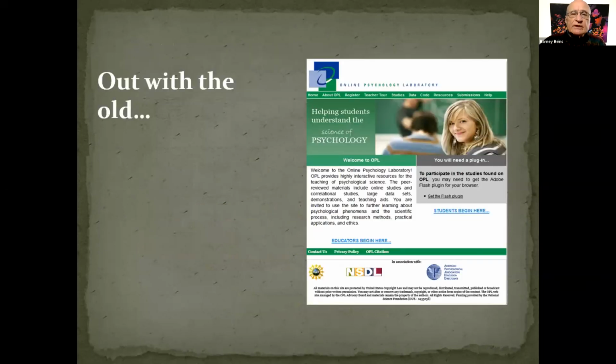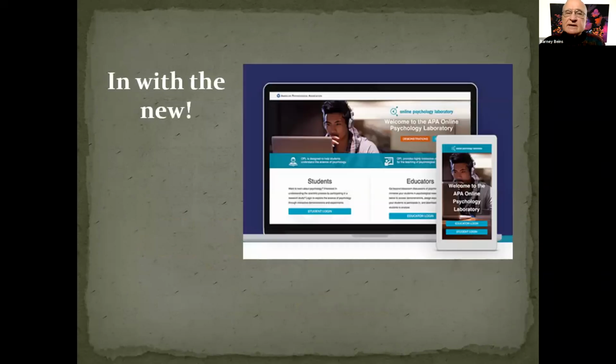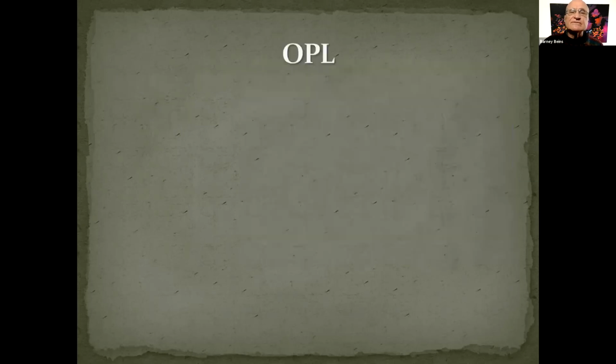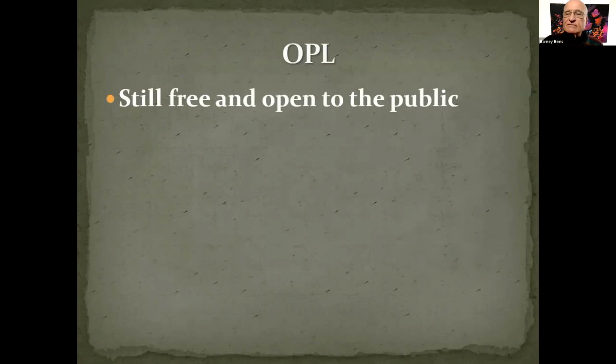So if you are familiar with Opal, you will recognize what's on the screen now. That's the old introduction, and the new and improved version, at least we hope that it's improved, looks like this. If you go to opl.apa.org, you'll be able to get to Opal and make full use of it. So it's still free and open to the public. It's one of the things that APA has done to help the educational process.